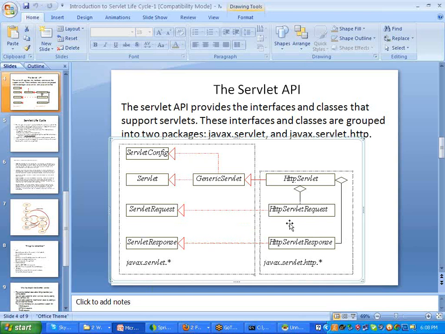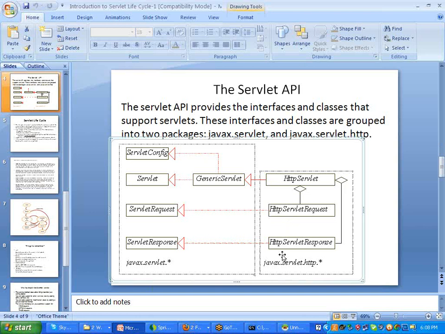What is the difference between these two? It works with the HTTP protocol. So here, using this HttpServlet class, we are going to develop the programs.